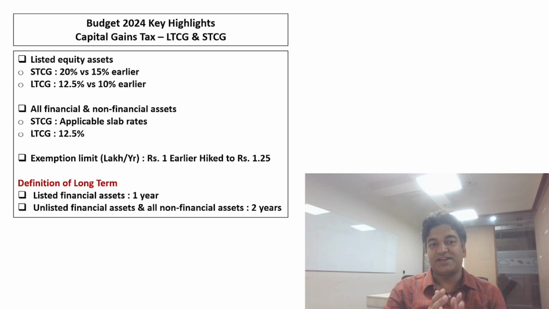For all other financial and non-financial assets, STCG will be at the applicable rates, whereas LTCG will be at 12.5%, with the benefit of indexation removed as far as LTCG is concerned. The exemption limit, which was earlier 1 lakh rupees per year, has been increased to 1.5 lakh rupees per year. The definition of long term has been changed: for all listed financial assets it is 1 year, and for unlisted financial assets and all other non-financial assets, it is 2 years.